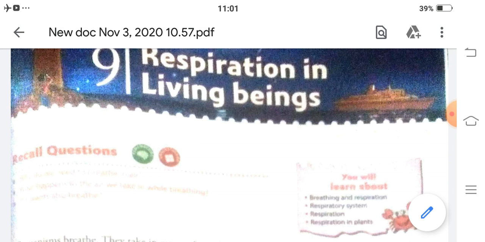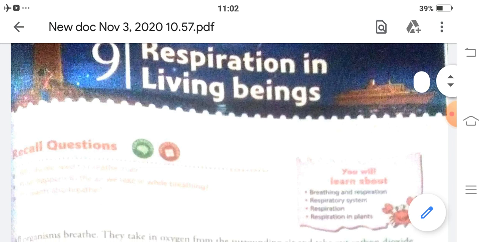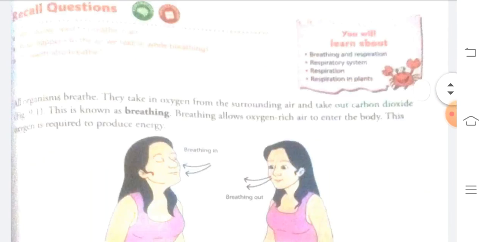So, first chapter for second term portion is respiration in living beings. That is your chapter number 9. In this chapter, we will learn about breathing and respiration, respiratory system, respiration, and respiration in plants.